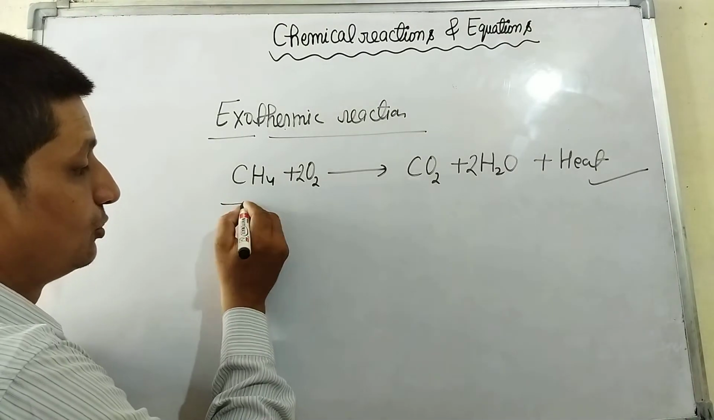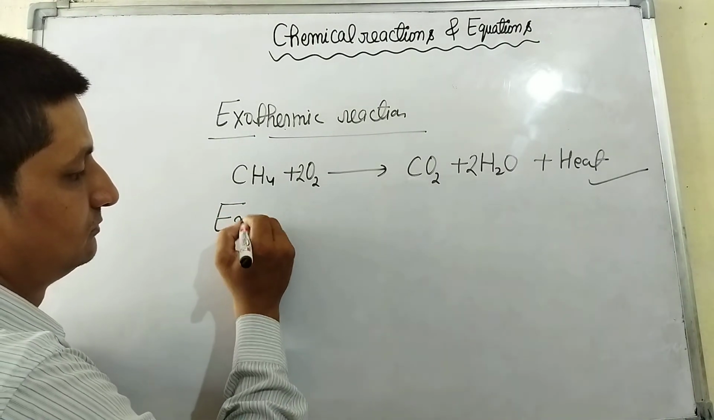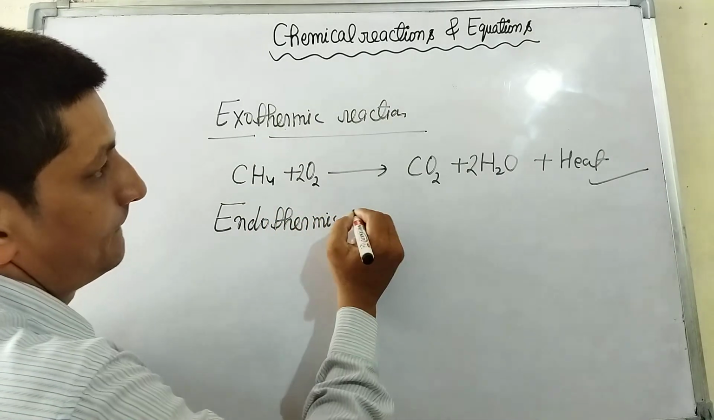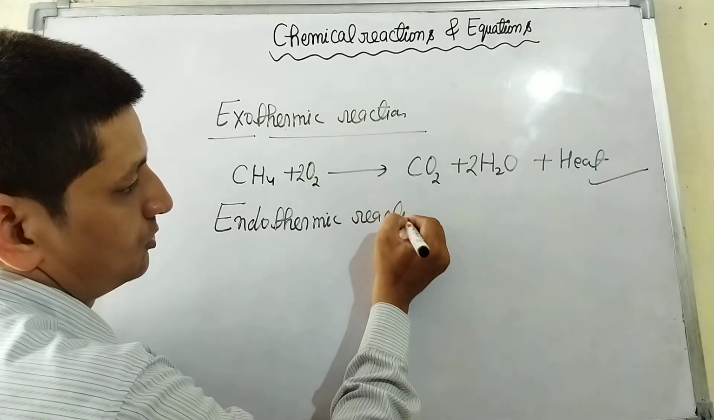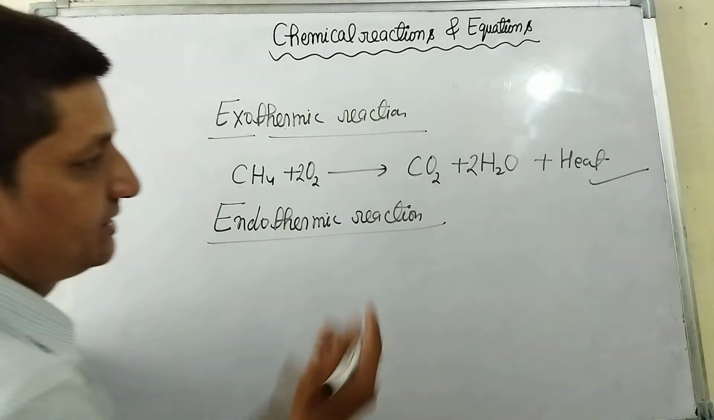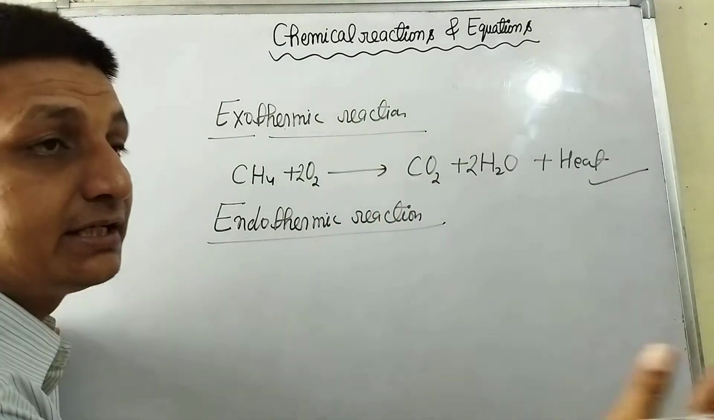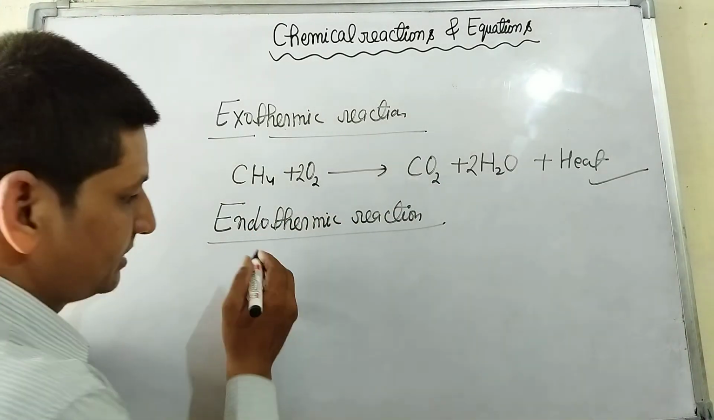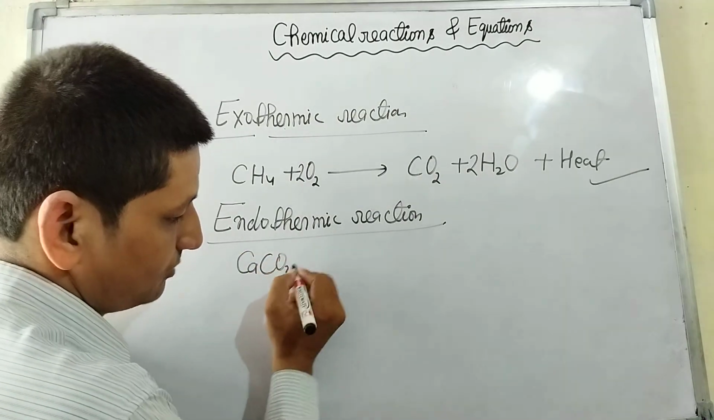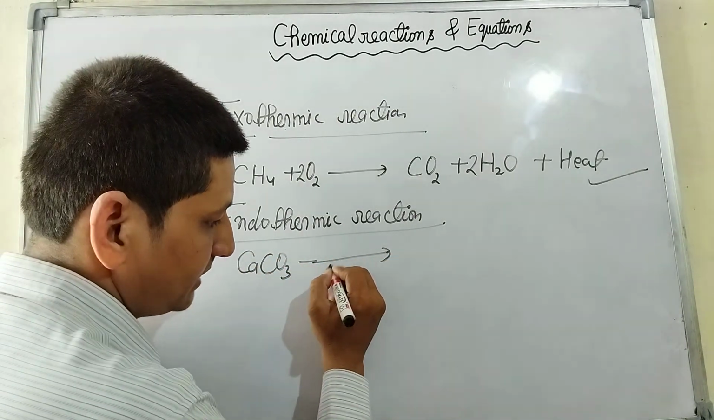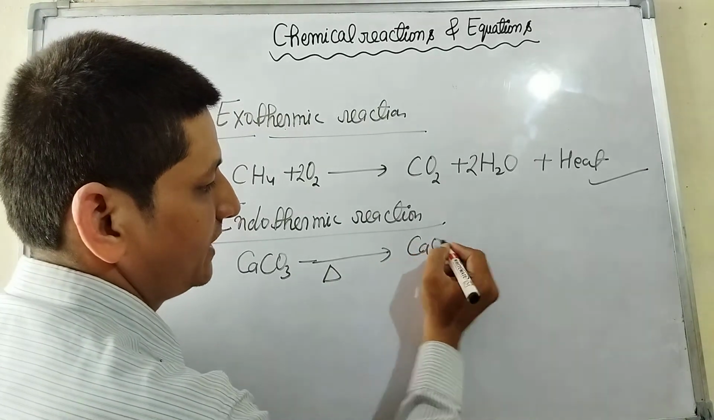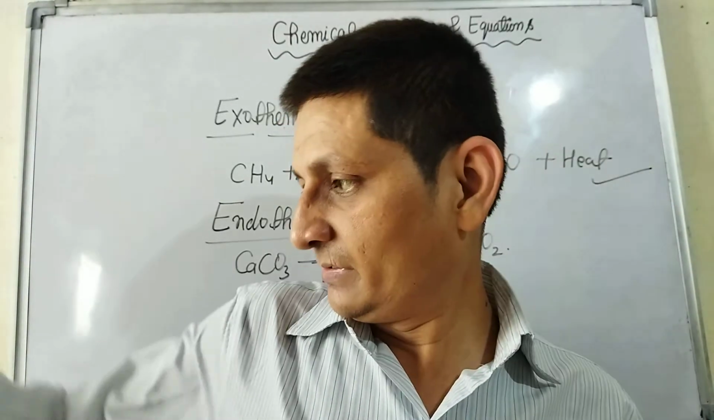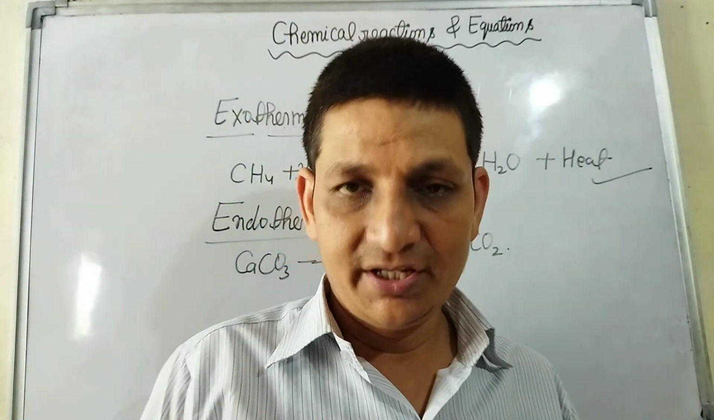Next is endothermic reaction. Those reactions in which heat is absorbed, heat is taken in, are called endothermic reactions. For example, when we provide heat to calcium carbonate, we get calcium oxide and carbon dioxide. Dear students, prepare this chapter 1, chemical reactions and equations.